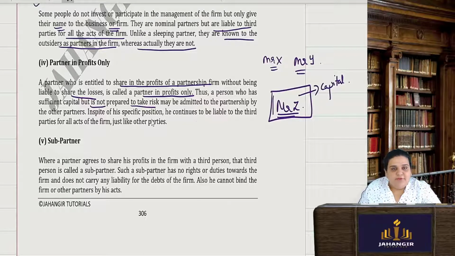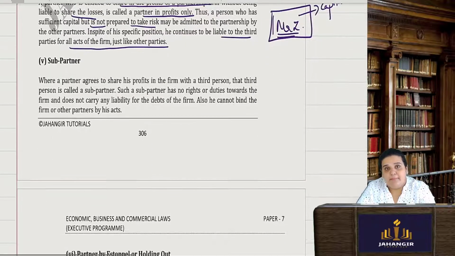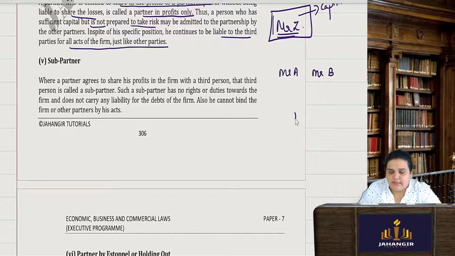In spite of his specific position, he continues to be liable to the third parties for all the acts of the firm like any other partner. Then you have a sub-partner. Generally, a sub-partner is there theoretically, but let's say Mr. A, Mr. B and Mr. C. Only these three are the partners. Now Mr. A cannot manage alone, and he wants someone else to assist him with the work, so he appointed Mr. D as a sub-partner.